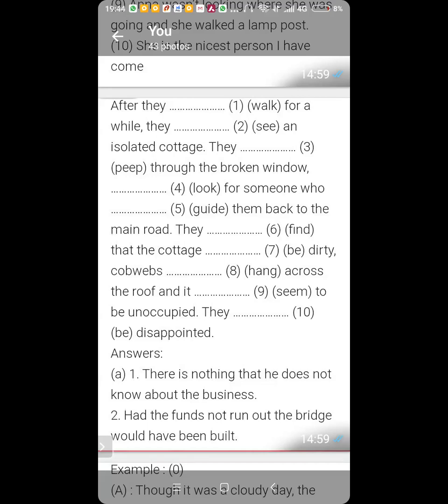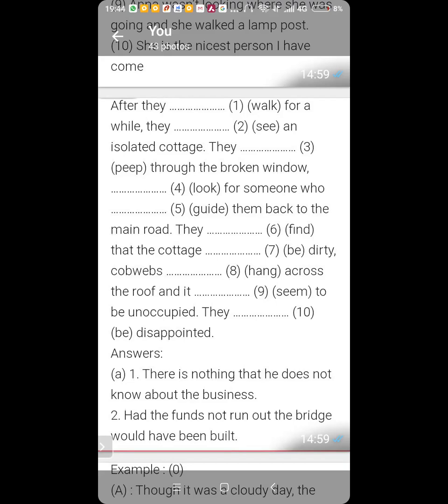They were looking for someone who guided them back to the main room. No, who would guide them. Yes. They were looking for someone who would guide them back to the main room.